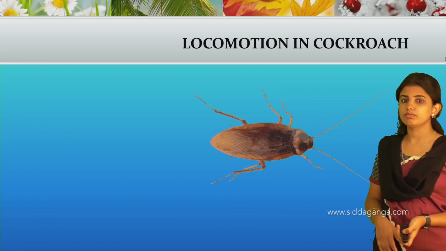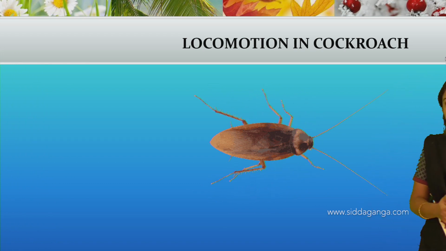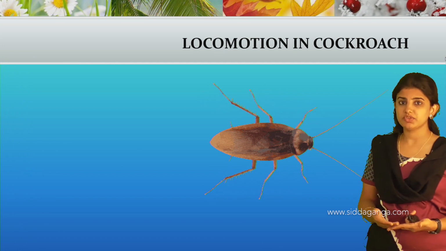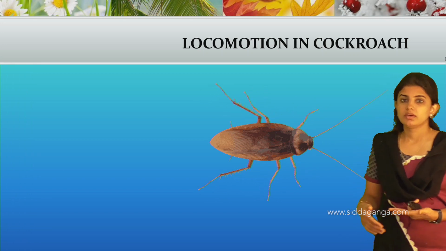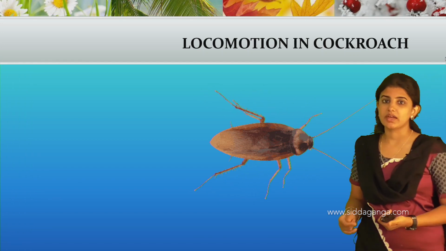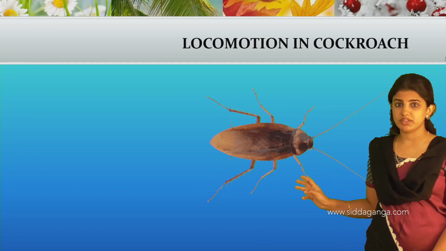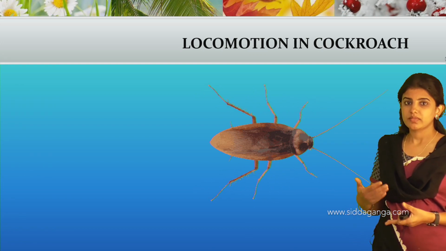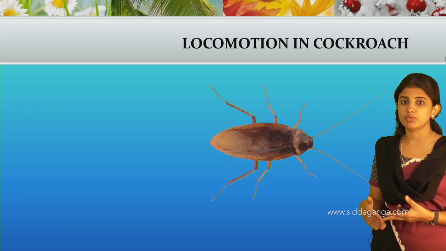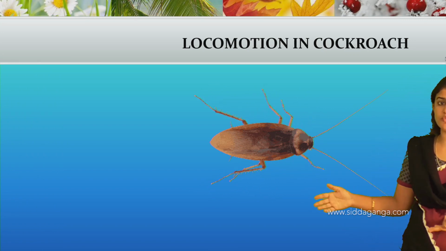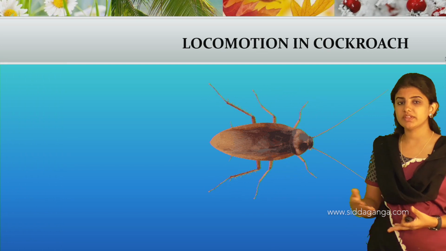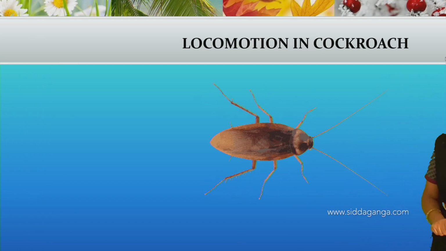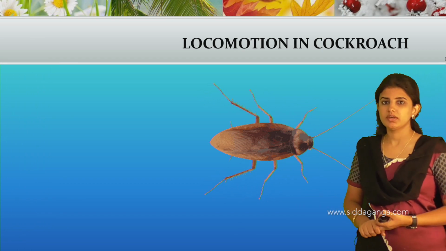Next we shall move on to the locomotion in cockroach. See, locomotion in cockroach, sometimes the cockroach flies, and sometimes it will walk and move from one place to another. The cockroach has three jointed pairs of legs, which are attached to the breast portion, and these legs will be helpful for movement. By walking it will move from one place to another. Sometimes it will fly in the air, to some extent.